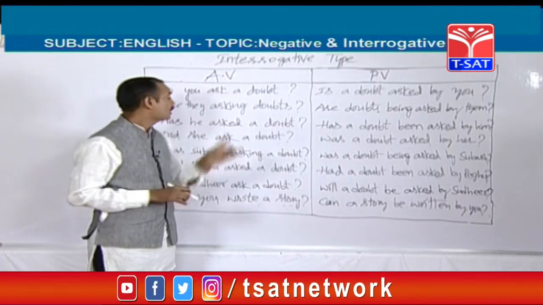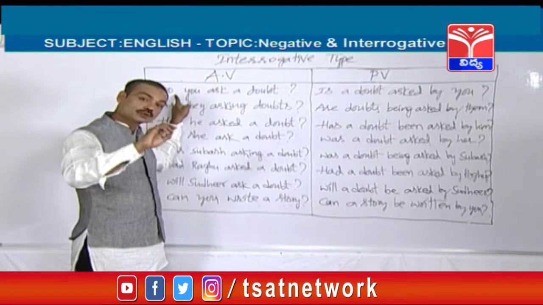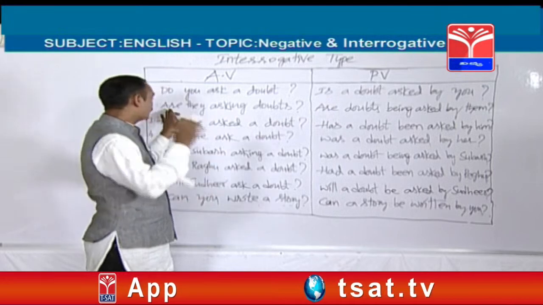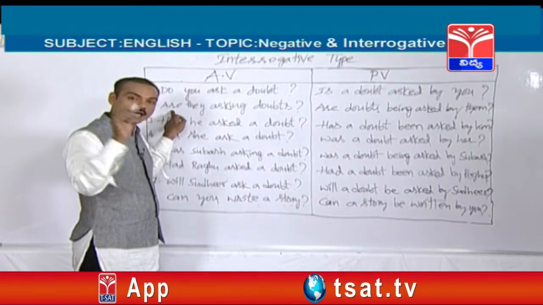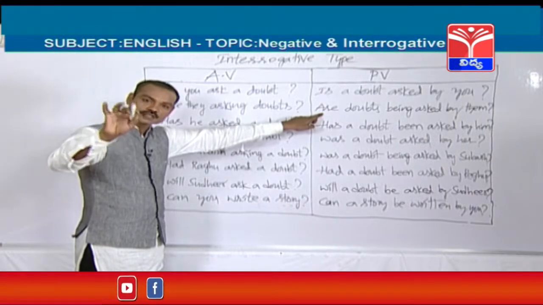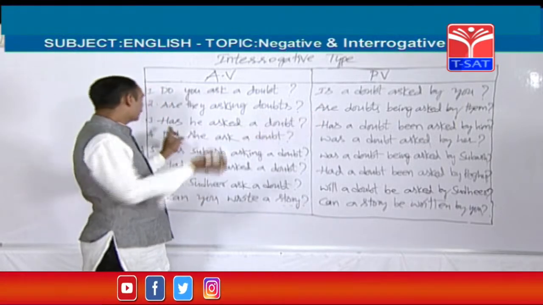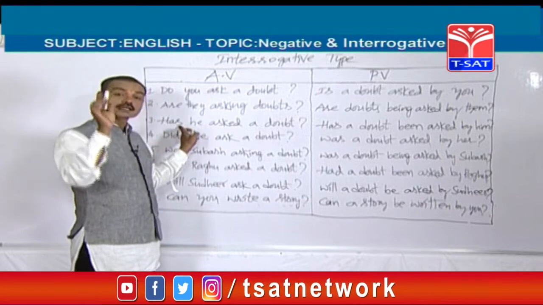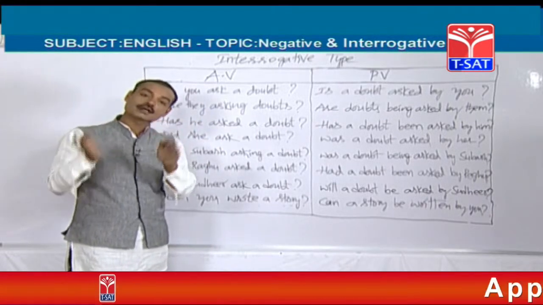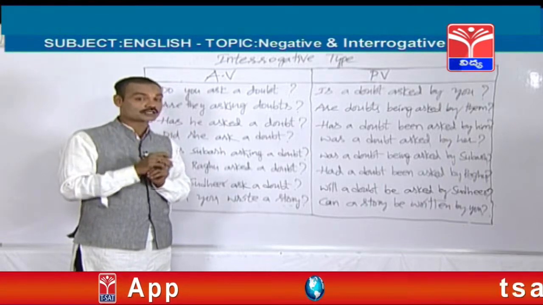If the active voice starts with do or does, the passive voice should be started with am, is, are only. If the active voice starts with am, is, are, even the passive voice also should be started with am, is, are. When the active voice starts with either have or has, even the passive voice also should be started with have or has. Don't forget, it's an important hint.